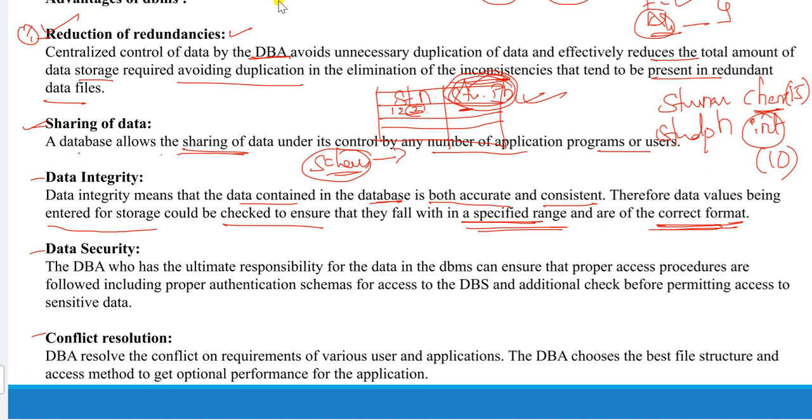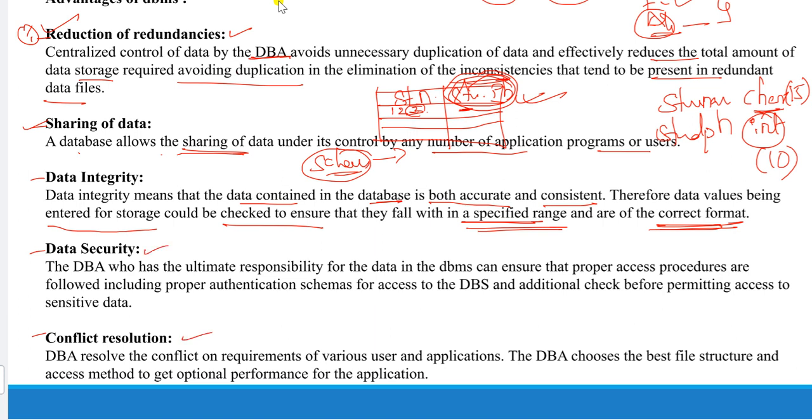Next, data security. It provides security. Every person has their own user ID and own password. So with the help of those credentials only we can get the data from the database. But those credentials are given by the database administrator. Okay, that is data security.